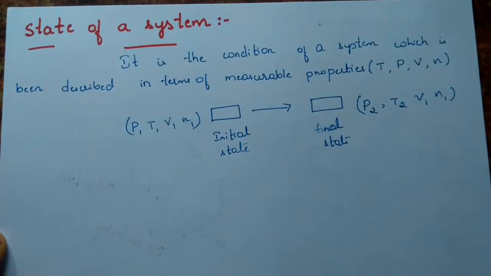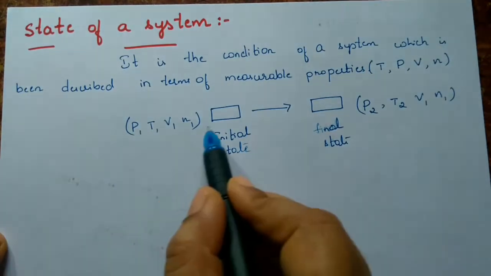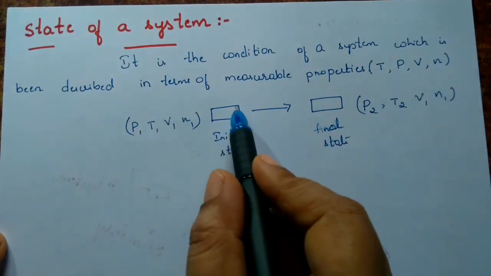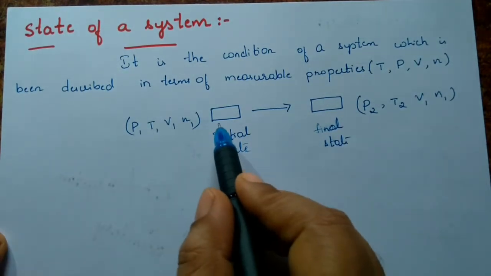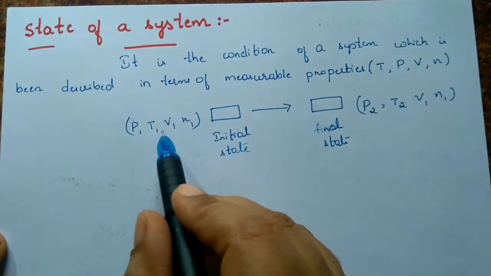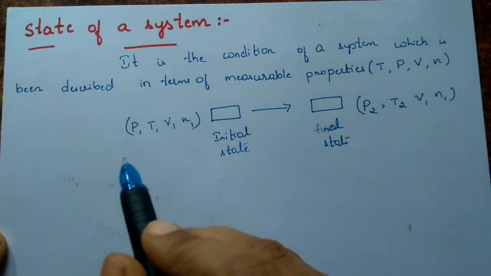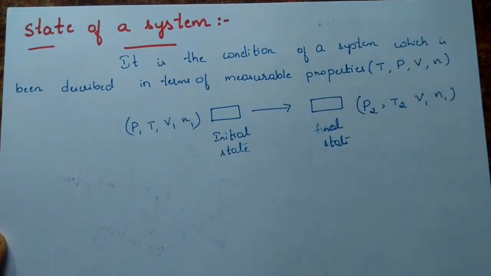So the state of a system is the condition of the system described in terms of measurable properties such as temperature, pressure, volume and number of moles. Most of the time we do not consider number of moles; generally it will be pressure, temperature and volume only. If any of these properties changes, then the system is said to be in a different state.